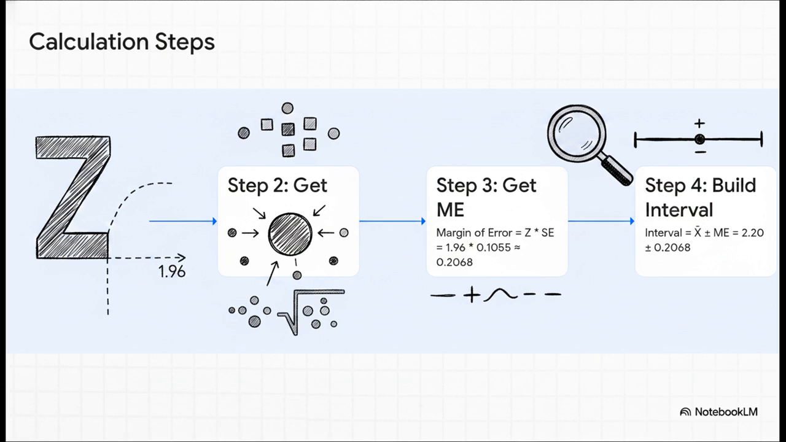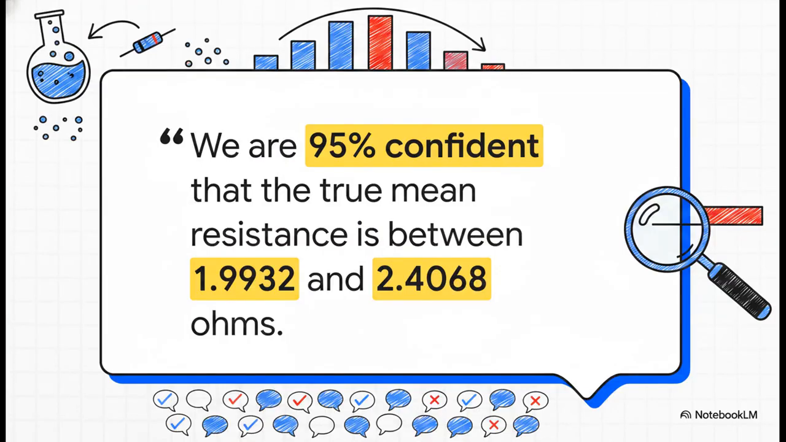Step 3, now we get the full margin of error. We just multiply our z-value from step 1 by the standard error from step 2. So 1.96 times 0.1055, and that gives us about 0.2068. And finally, step 4, we build the interval. We take our best guess, 2.20, and we plus and minus our margin of error. And there we have it, our final interval, from about 1.99 ohms up to 2.41 ohms.